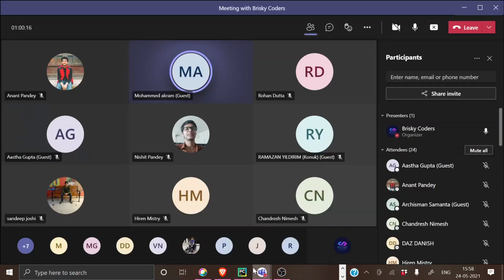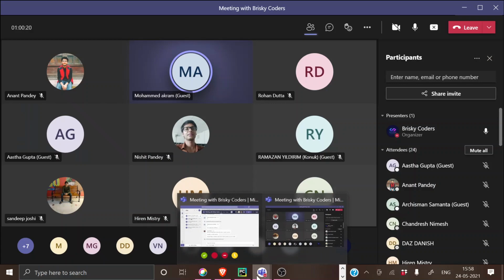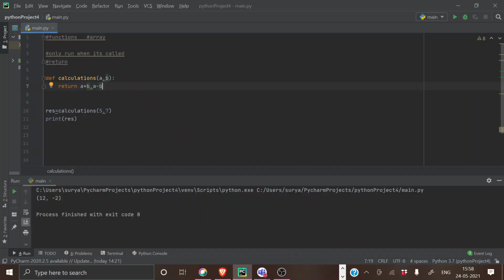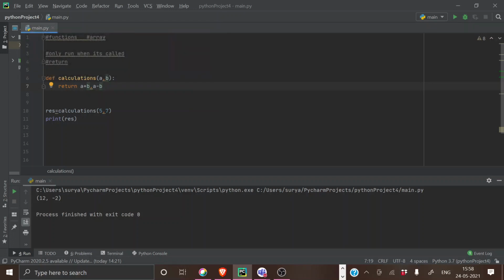Sir, rather than us giving these values, can we ask the user for input for these values and the function will do the rest, like the calculation? Rather than us giving the values like 5 and 7, can we ask for user input and the function will do the calculation?